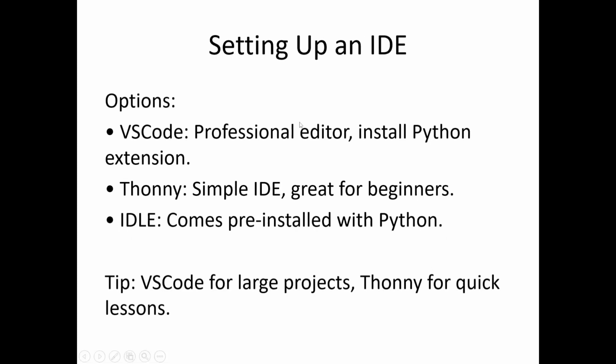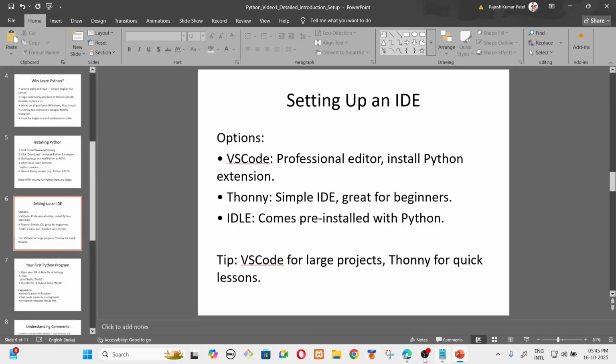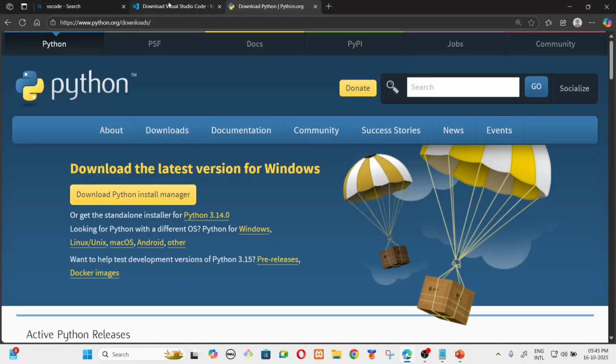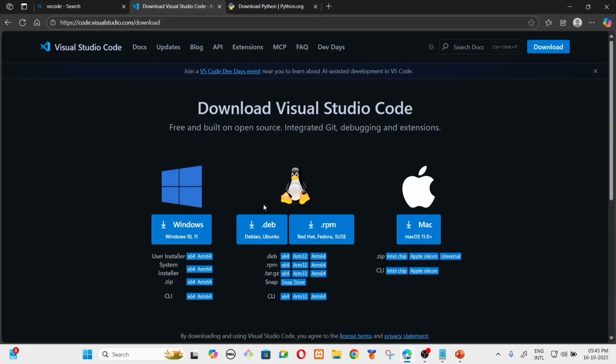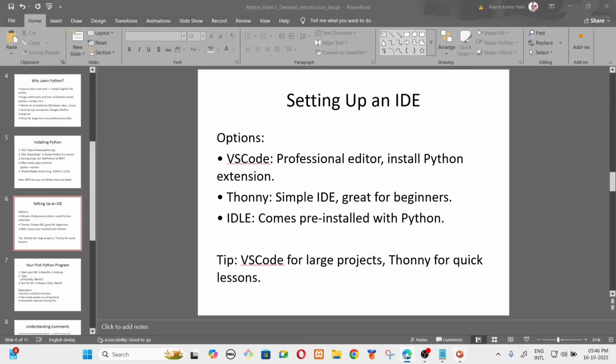Then setting up an IDE. Let's go for the IDE. Which one is most preferable for me and my professional teammates? My teammates use Visual Studio Code, VS Code. It is the most famous currently. I will choose the Windows version because I have Windows. You can download for Linux and Mac also from here. So you can install it.